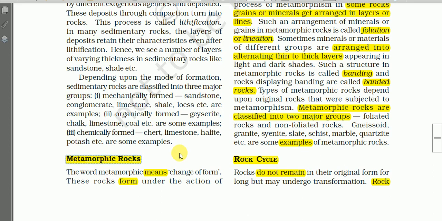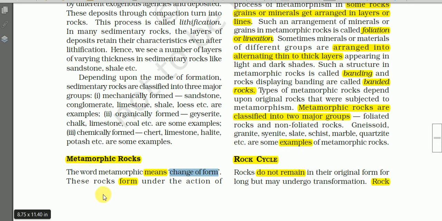Metamorphic rocks. So the meaning is given here. The word metamorphic means change of form. Meta means change, morphe means form. So the word metamorphic means change of form.